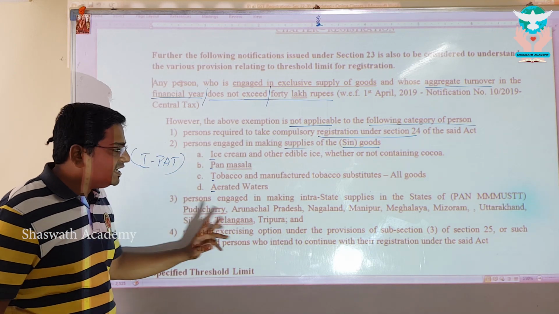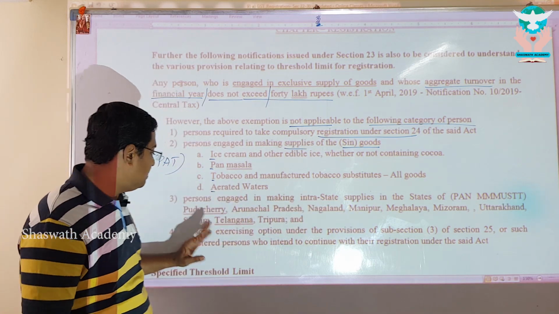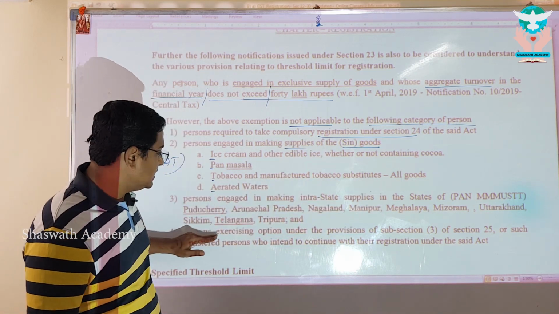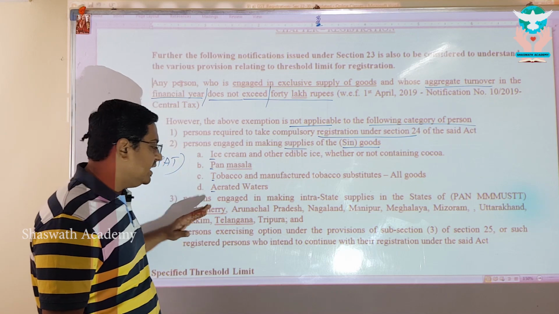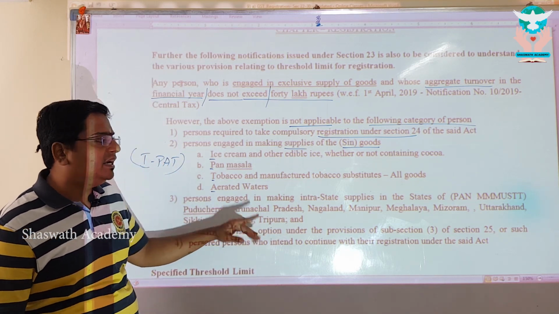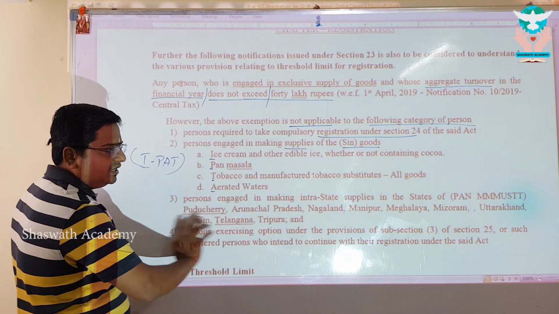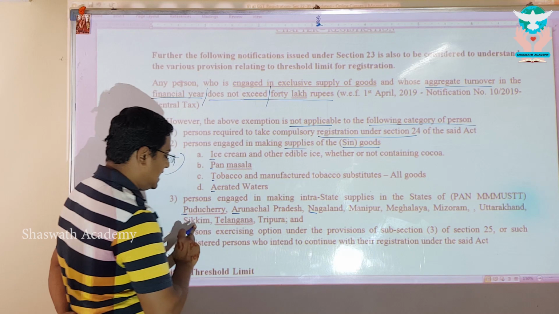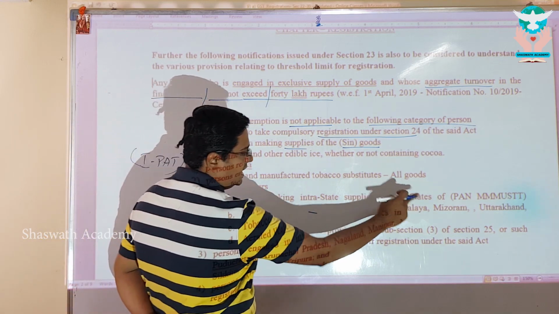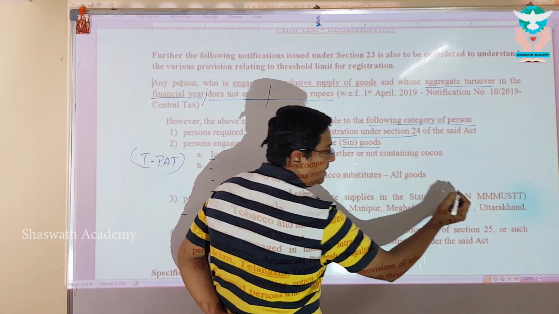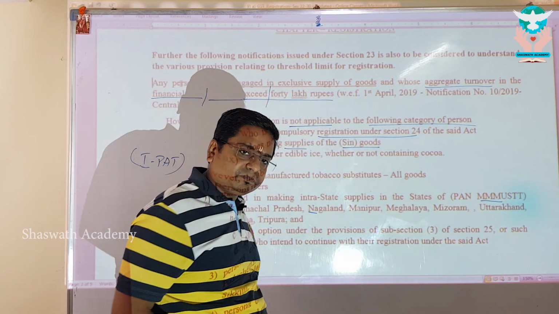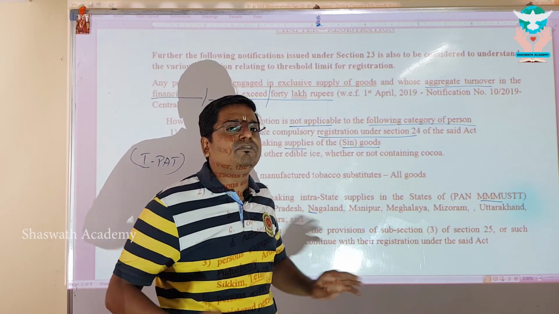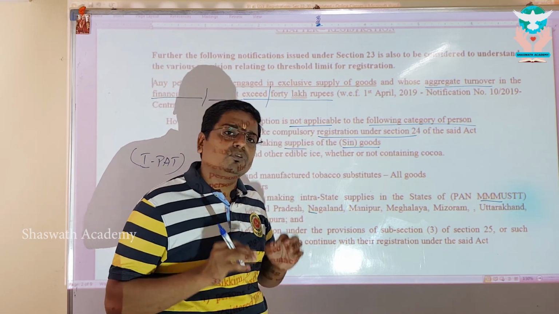Next one, person engaged in making intrastate supply in the states of PAN MMM UST T, which are Puducherry, Arunachal Pradesh, Nagaland, Manipur, Meghalaya, Mizoram, Uttarakhand, Sikkim, Tripura, and Telangana, is the next condition. That means if I am operating in PAN must states, my dear, I have formulated this in this order. PAN, P-A-N. P stands for Puducherry, A stands for Arunachal Pradesh, N stands for Nagaland. And just remember this way. What are all the states not eligible for this 40 lakhs? PAN must states are not eligible for 40 lakhs.